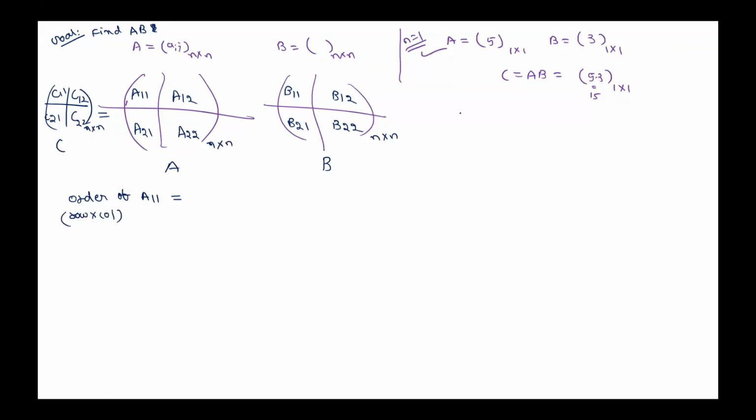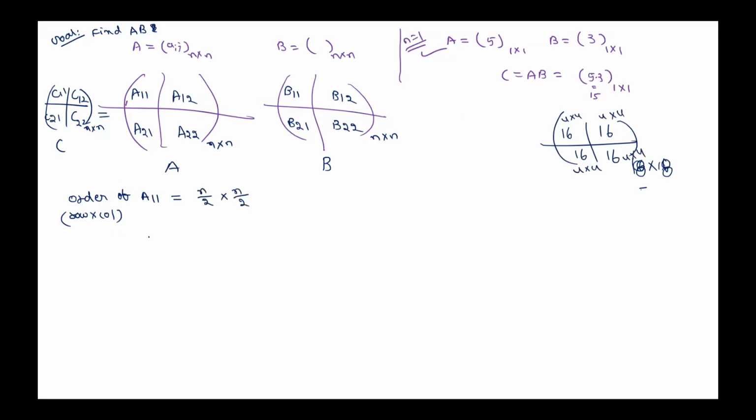Is it clear why it is n by 2, n by 2? If it is 8 by 8 with 64 elements, how many elements will come here? 16. This 16 I can consider as a 4 by 4 matrix. Is that okay?